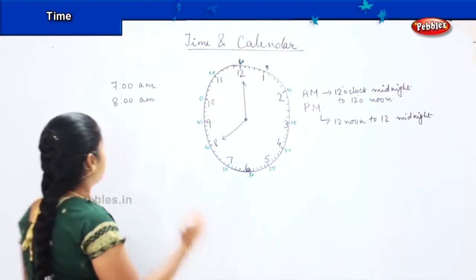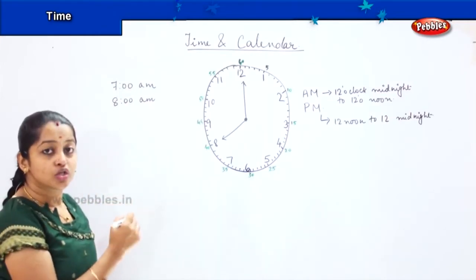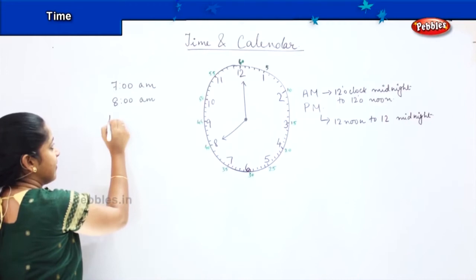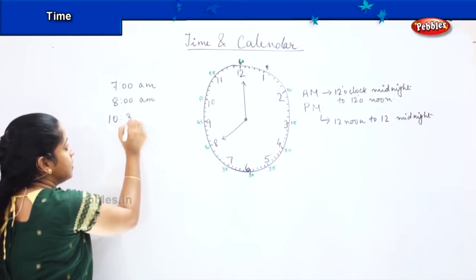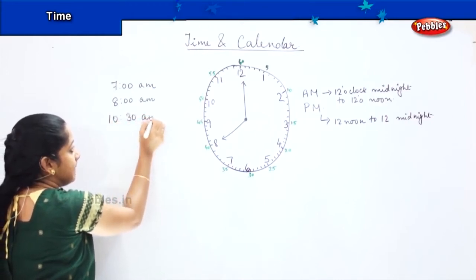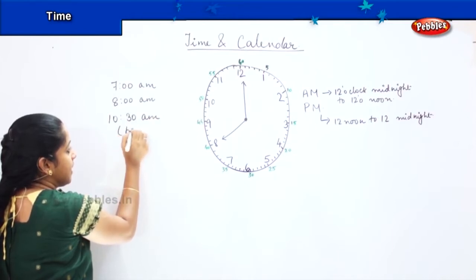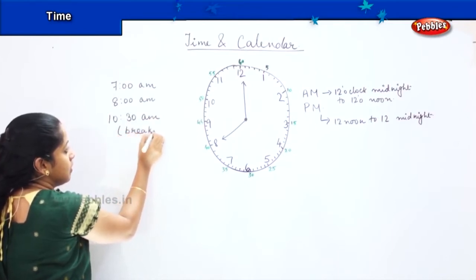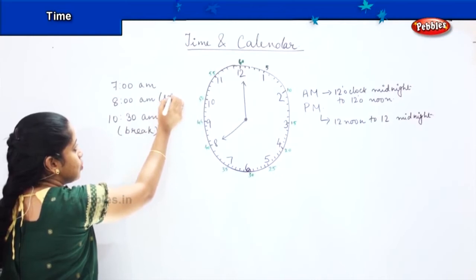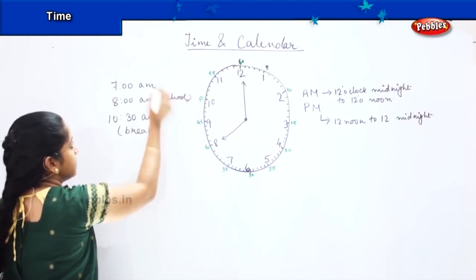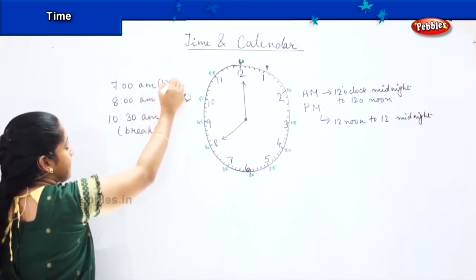Okay? Then what time you have recess in your school? Say you have it at 10:30, right? So 10:30 AM you have your break in school. Okay?